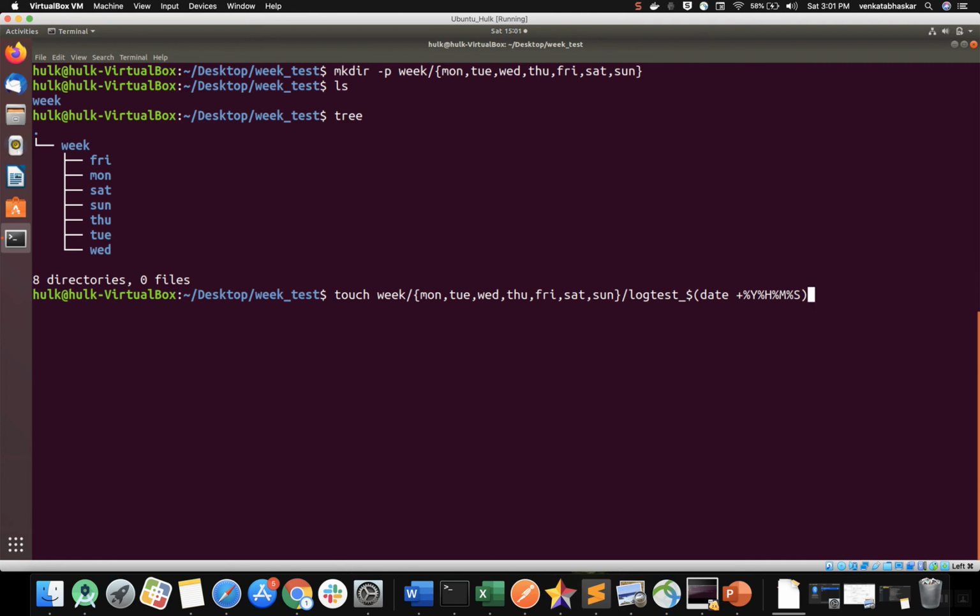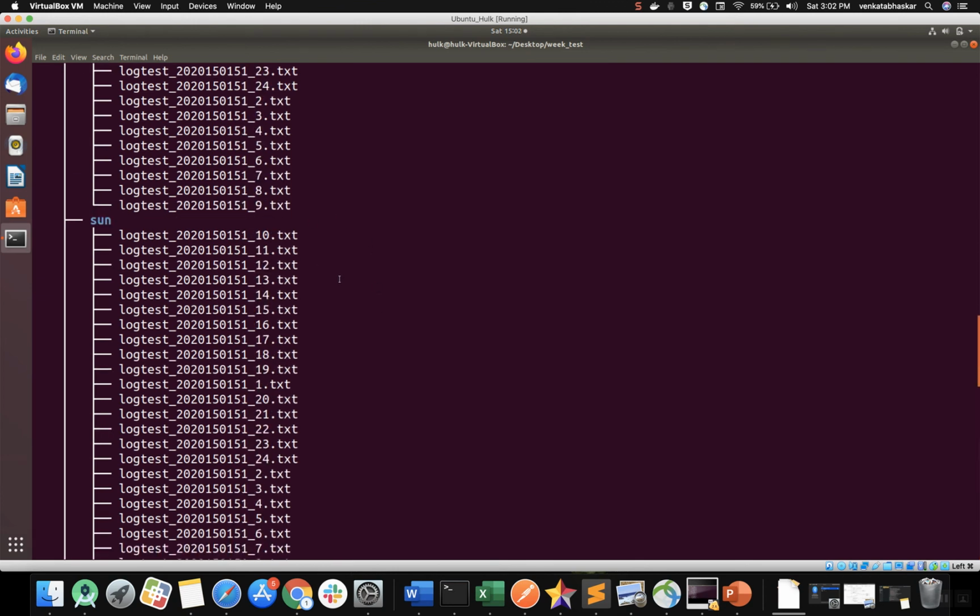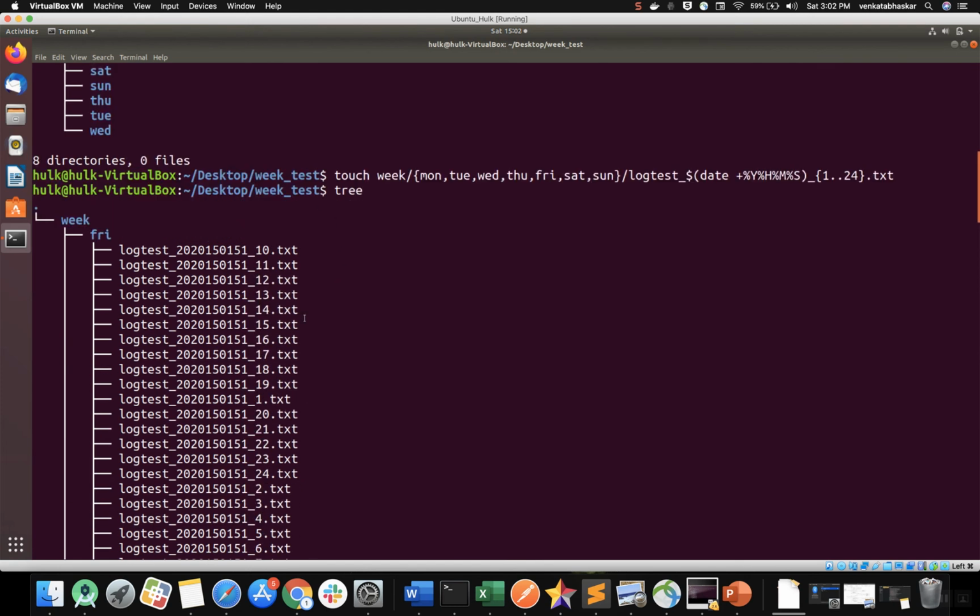After that, I want to create 24 log files. This is unique again, right? 1 to 24 log files .txt. If you enter immediately, in Monday we'll have 24 log files with different seconds. It's based on the time it is being created. In Tuesday, Friday, and every day there will be 24 log files. See, it's created. Now execute the tree command here. See how many log files are created. In every folder 24 log files are created.